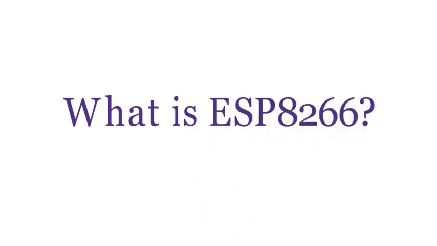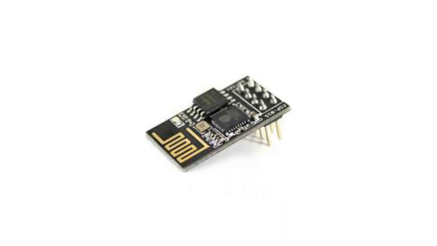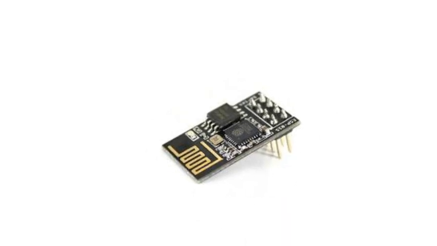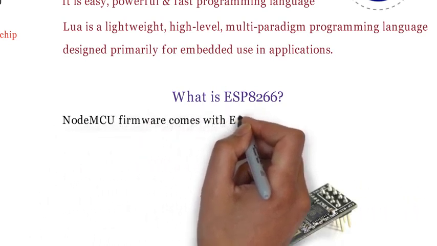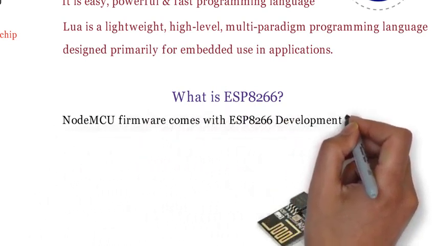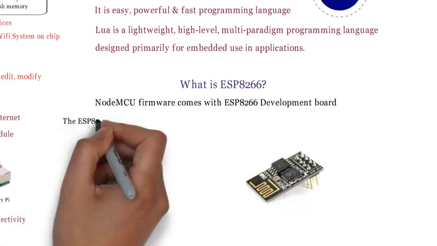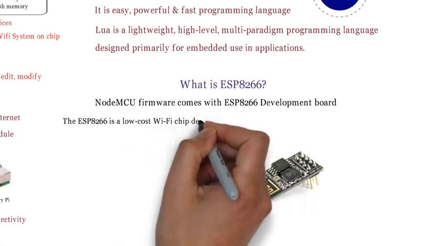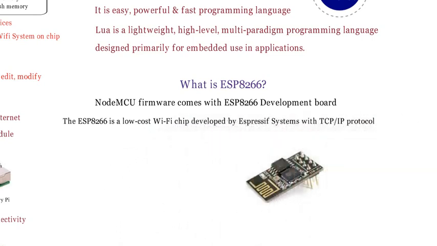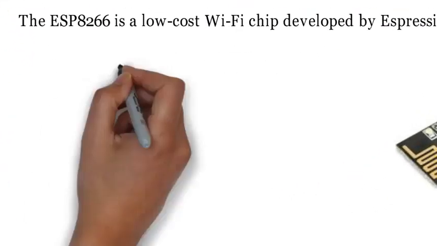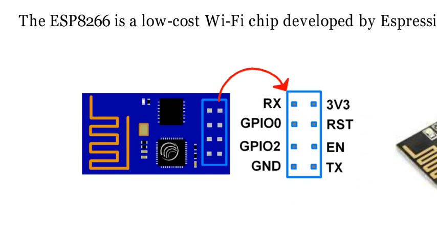Next, what is ESP8266? It is a module. This is the picture of that module. It is connected to Arduino and Raspberry Pi boards externally. Node MCU firmware comes with the ESP8266 development board inbuilt on it. This is a low-cost Wi-Fi chip developed by Espressif Systems with TCP/IP protocol.